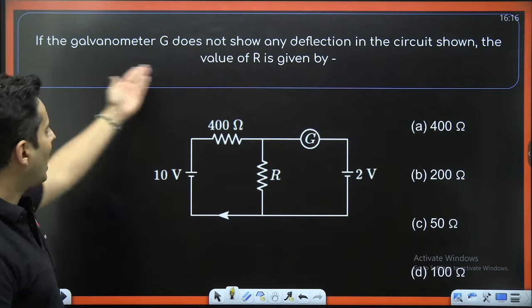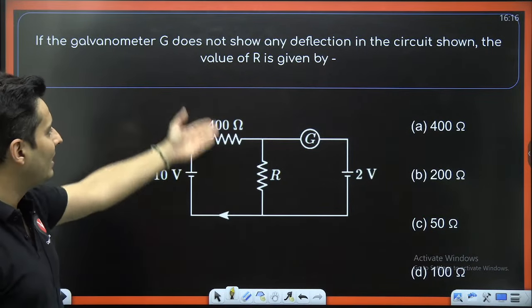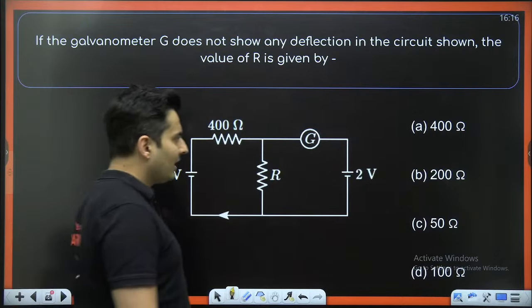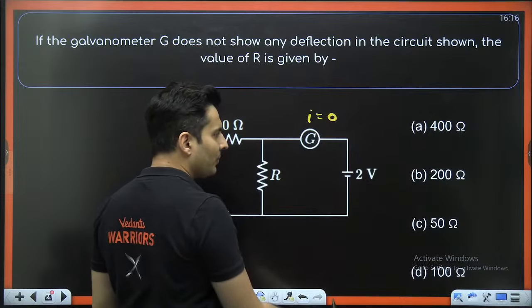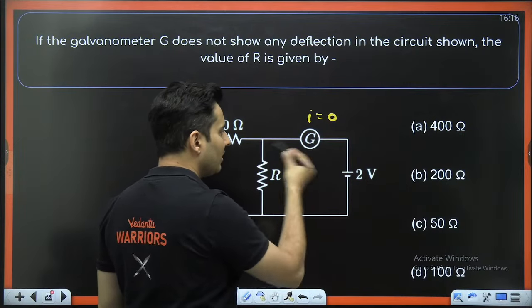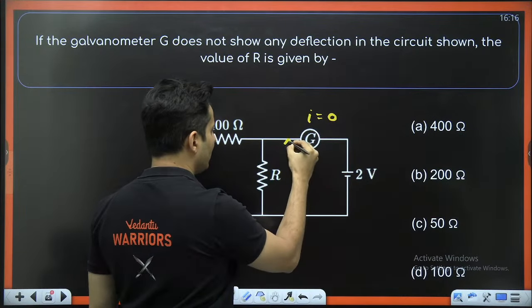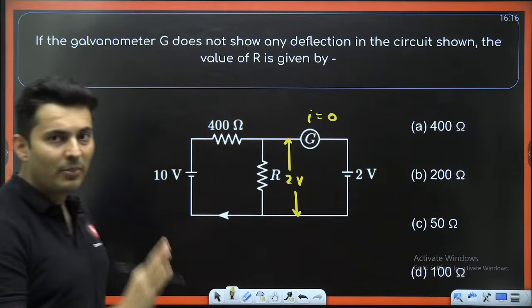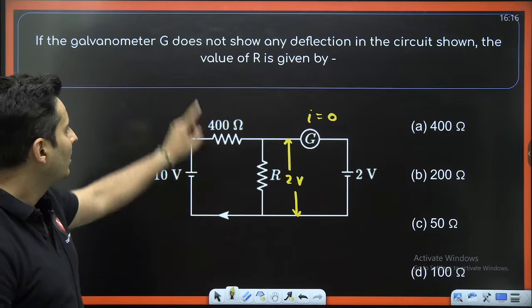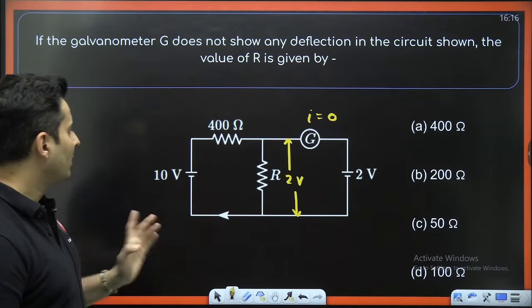That's why. The galvanometer does not show any deflection. The value of the resistance is how much? See, if the galvanometer is not showing any deflection, that means the current in this part is 0. If there is no current in this part, the voltage difference between these 2 points is basically 2 volts. That is the basic conclusion which I can draw. You have to find the resistance.